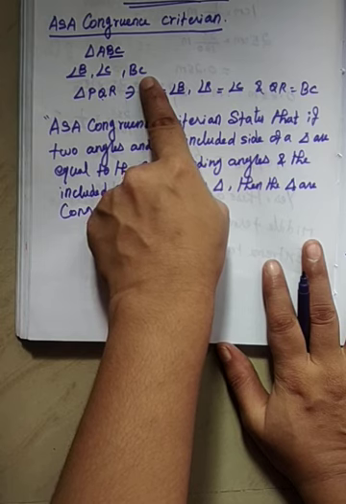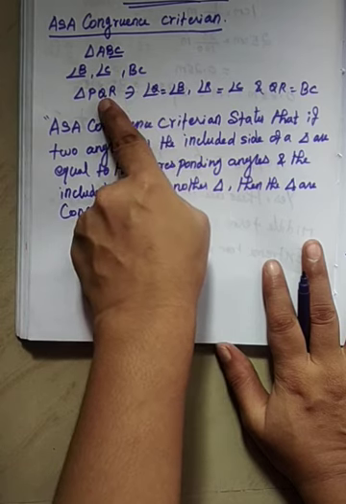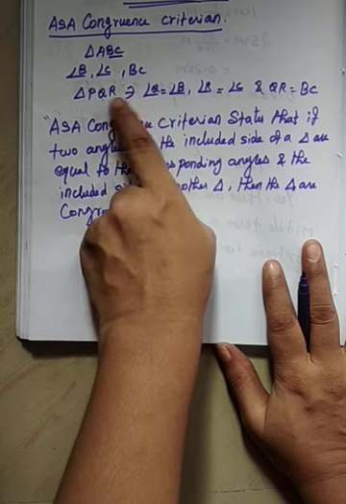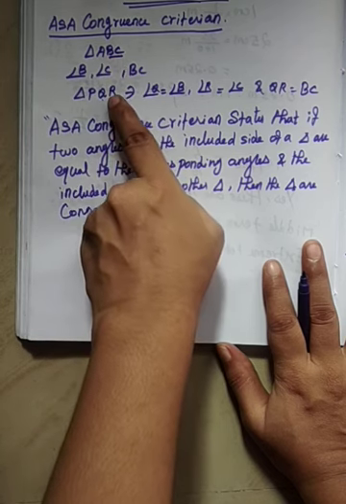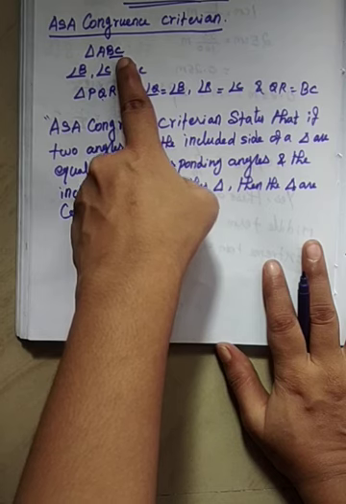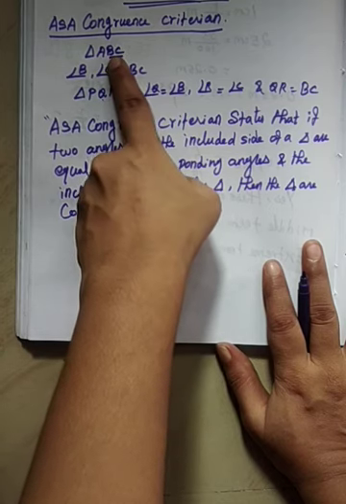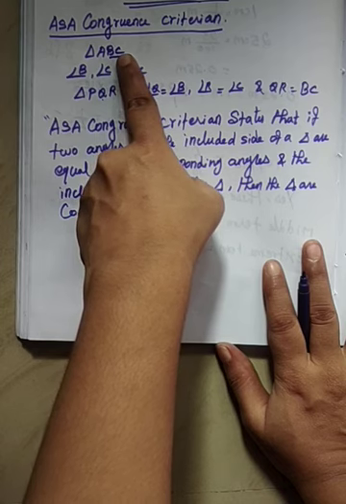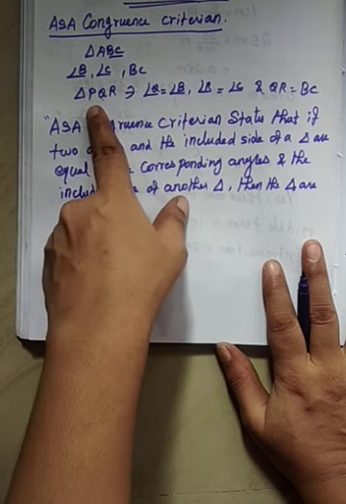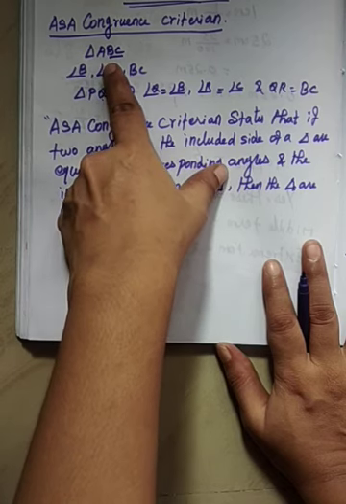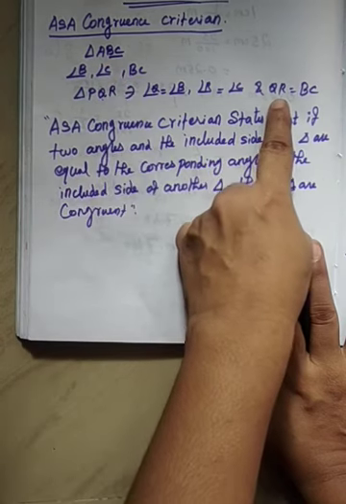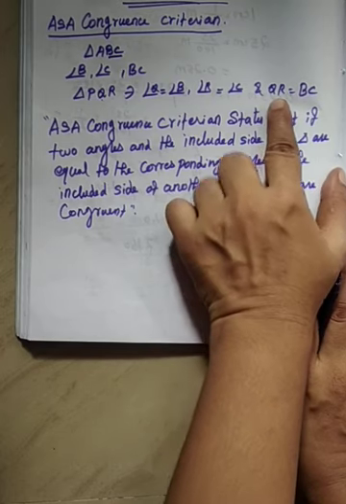Now construct a triangle PQR such that angle Q equal to angle B, angle R equal to angle C, and then QR equal to BC. Cut out triangle PQR and superimpose it to cover triangle ABC such that QR falls on BC.